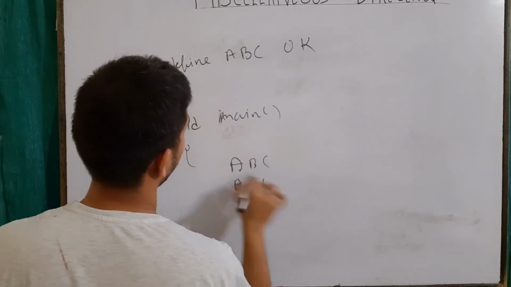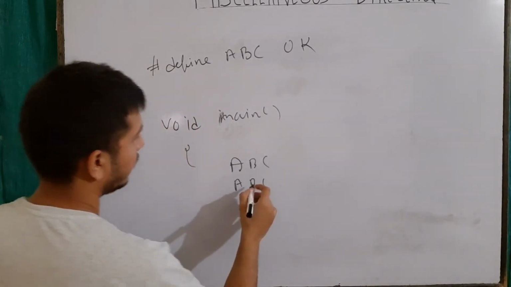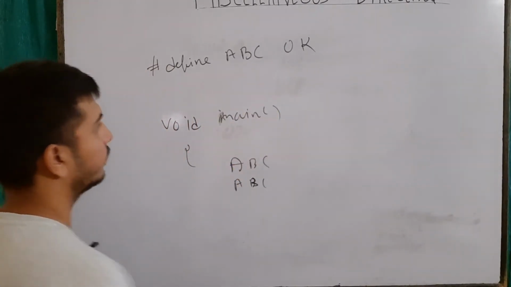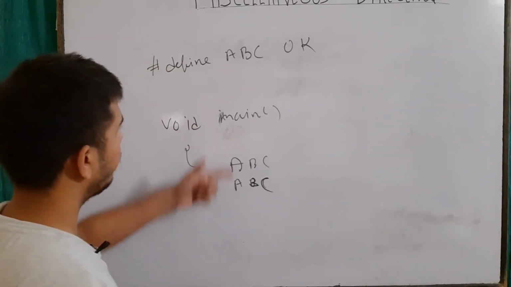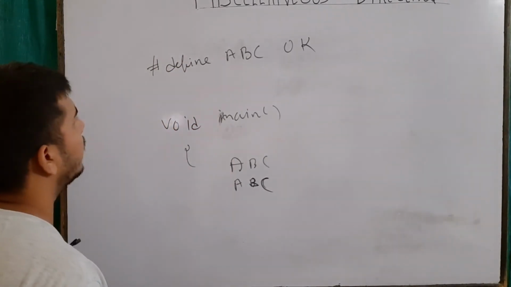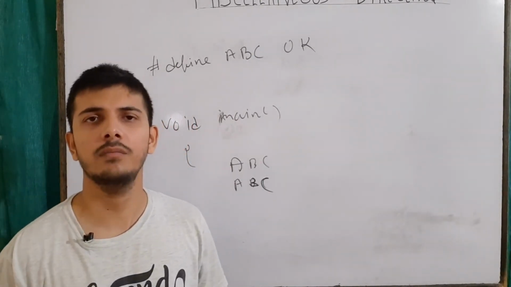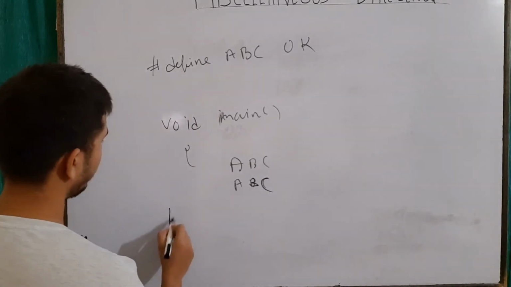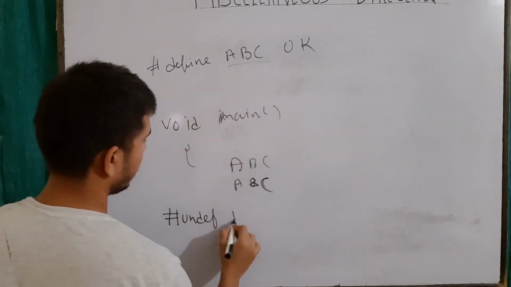I used it maybe in a loop or maybe in some assignment, and we had studied macro expansion in detail in a video, you can look at that. So we had used it but now let's say I don't want to use it. I know that further on I will not be using it. So what I will do is #undef ABC.